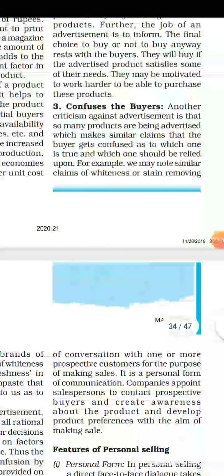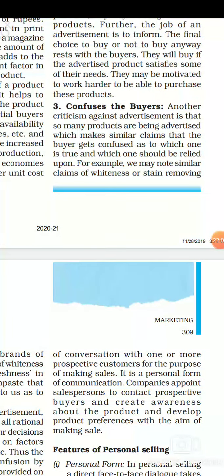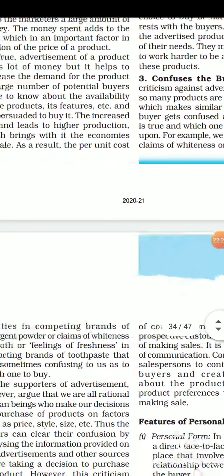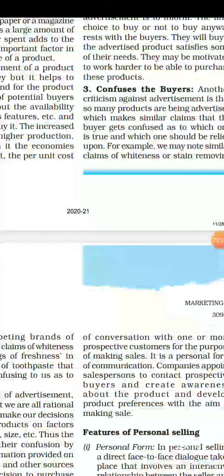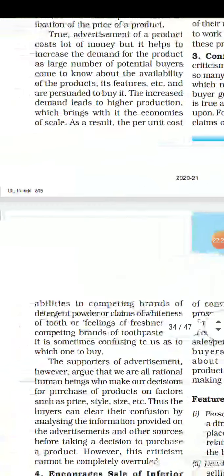Next, they say that advertisement confuses the buyer. This objection says that, because of advertisement, lots of products are being advertised. All the different kinds of products have similar claims, and in that manner the buyer gets confused about which one to purchase and which advertisement is true and which one is wrong. So this is the third objection to advertisement, which says that advertisements basically confuse the buyer.